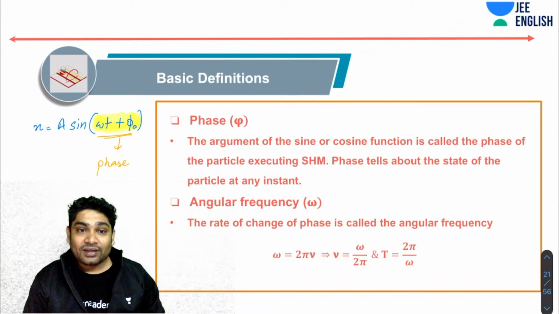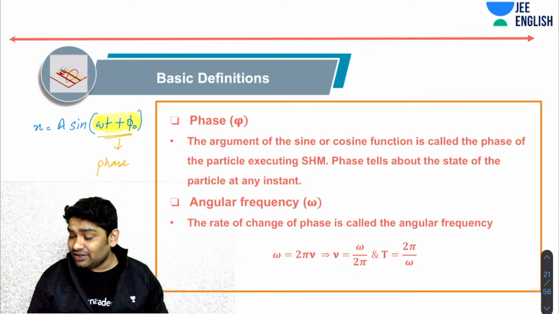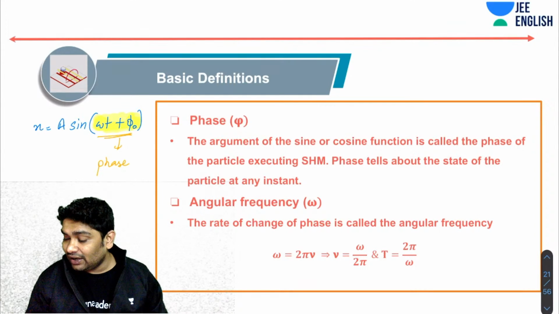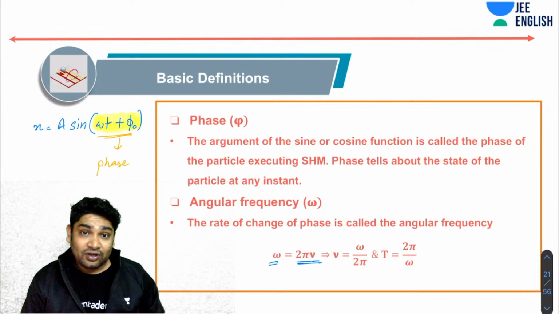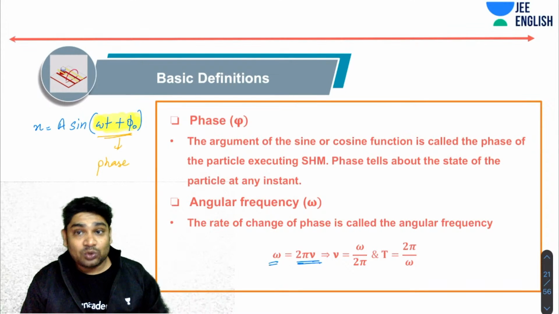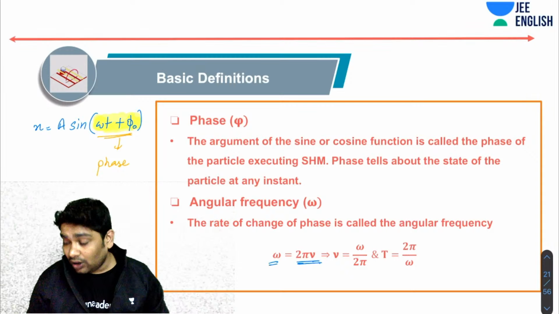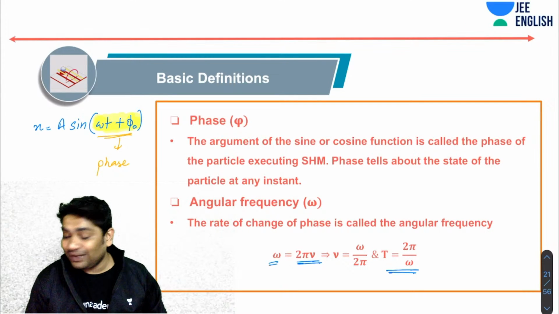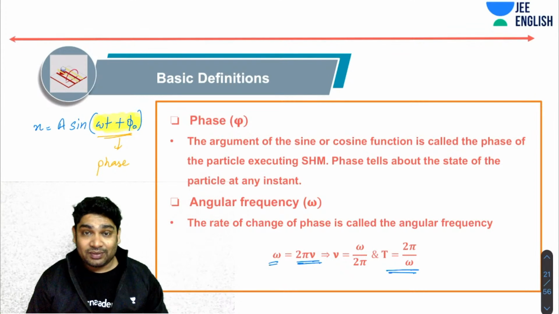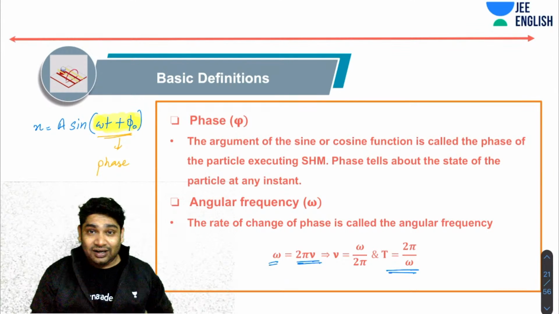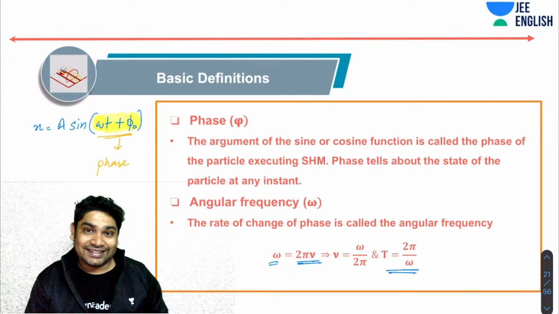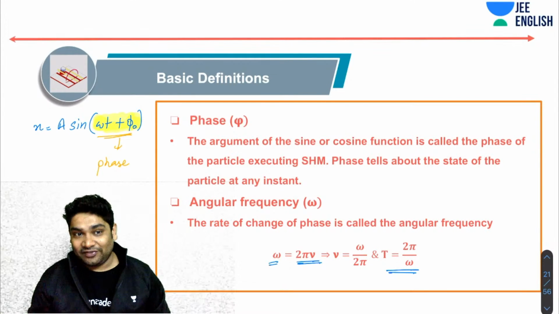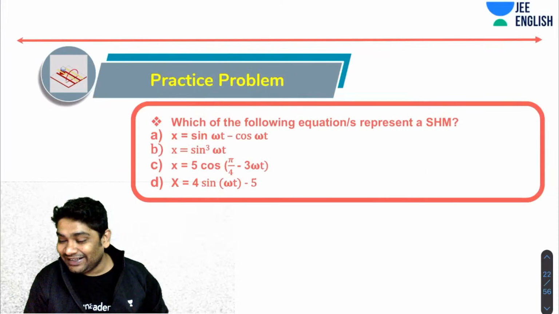So you realize the phase is changing at the angular frequency omega, and omega is also related to the frequency of oscillation as omega equals 2 pi nu, or time period is 2 pi over omega. Again, important relations, must remember. For those of you who are in class 11th, we will talk about this in detail when we discuss this for class 11. This is just a quick review, so I'm quickly revising all the key terms.